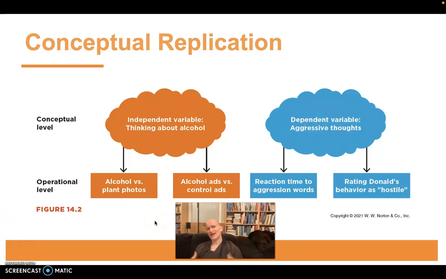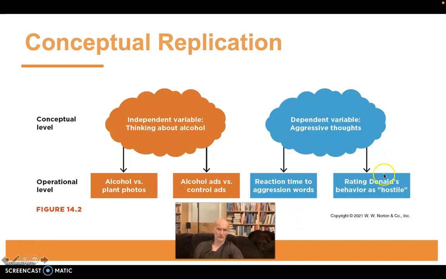So it's the same question that's being examined here, just in totally different ways, with totally different stimuli and a totally different independent and a totally different dependent variable. But it's the same idea that's being tested, so you can consider this a conceptual replication. Psychology is full of conceptual replication studies.